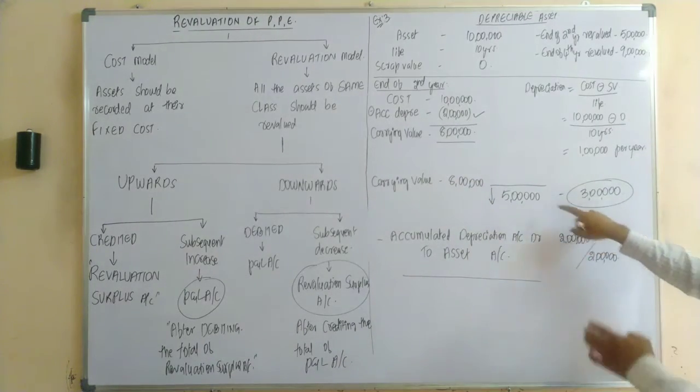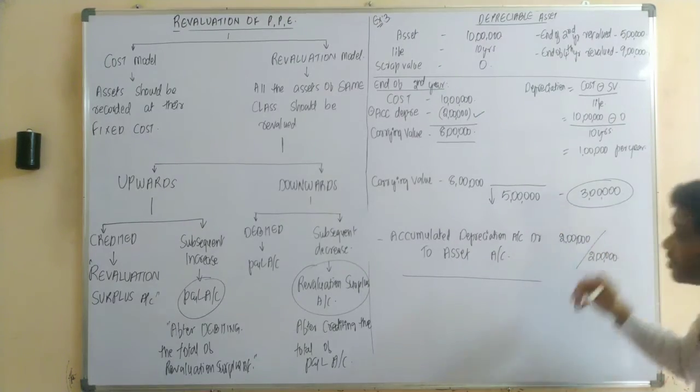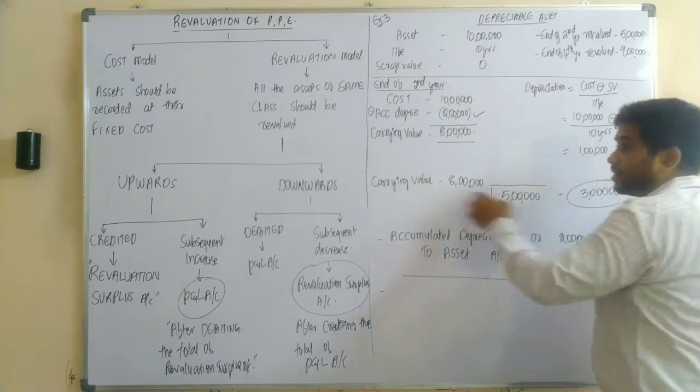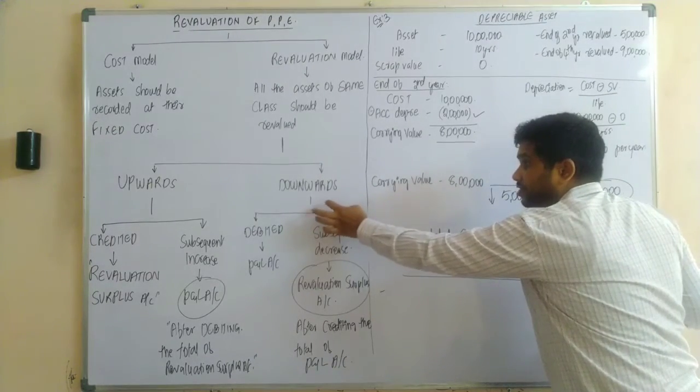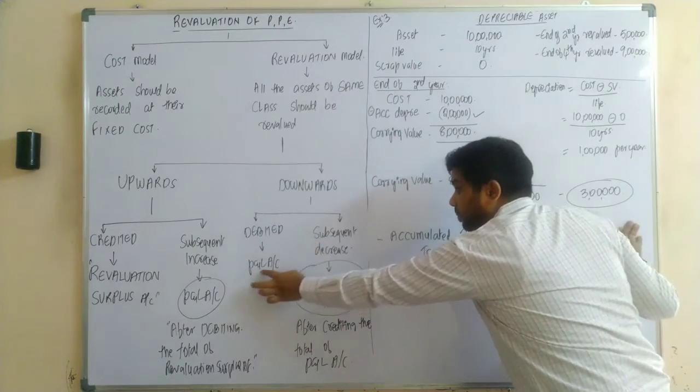Now let us continue. After recording the depreciation, we are supposed to record the journal entry for downward revaluation. When there is a downward revaluation, it should be debited to which account? P&L account.